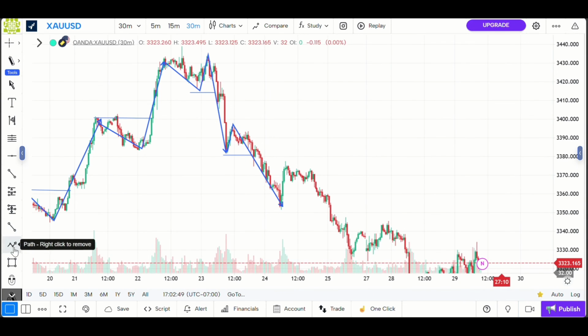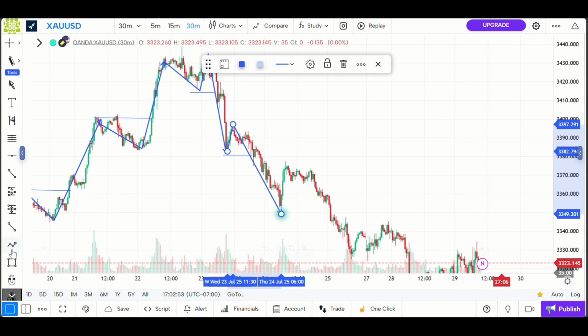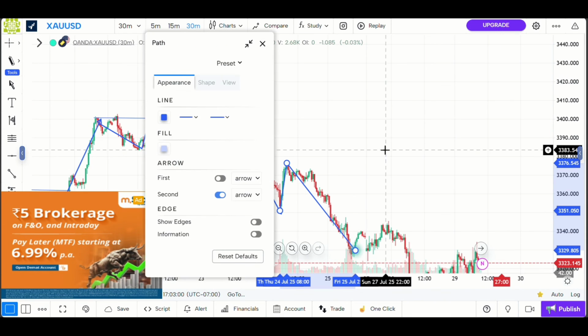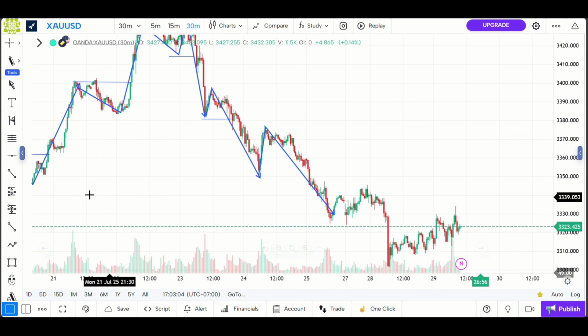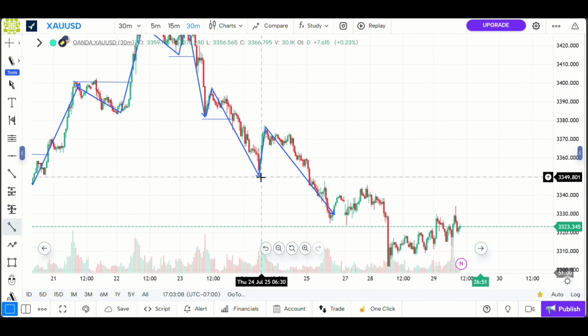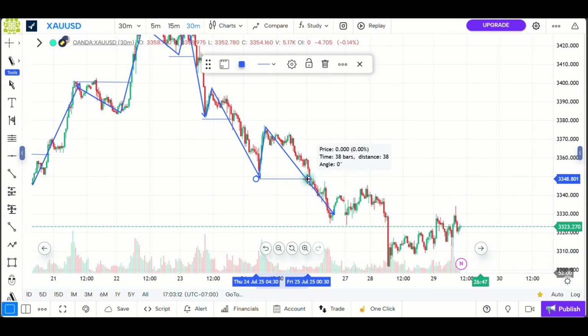So the market retraced again. The market retraced again here and then broke this low again. Broke this low right here again in a downtrend. So it will be called a break of structure. Yeah, it's as simple as that. So that's an example of a break of structure and a change of character.